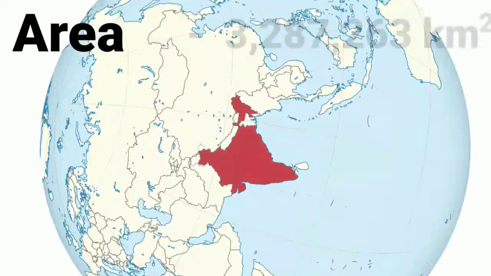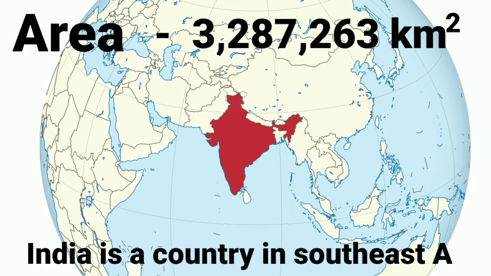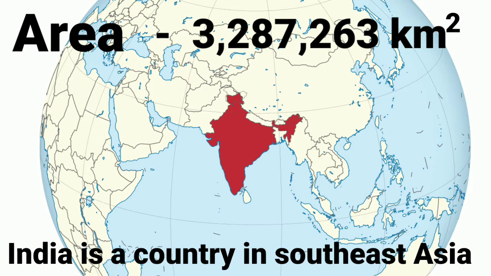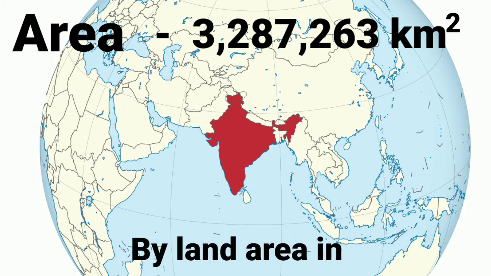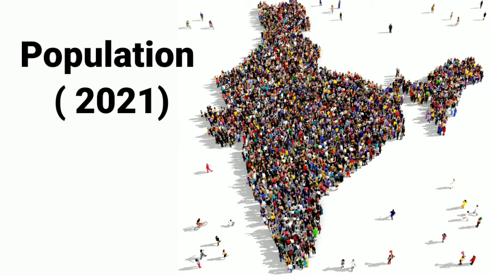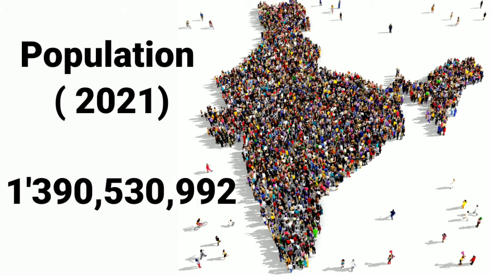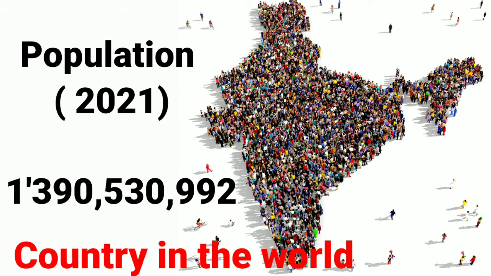Area: 3.287 million square kilometers. India is a country in South Asia. It is the 7th largest country by land area in the world. Population according to 2021, approximately 1.39 billion. India is the second most populated country in the world.